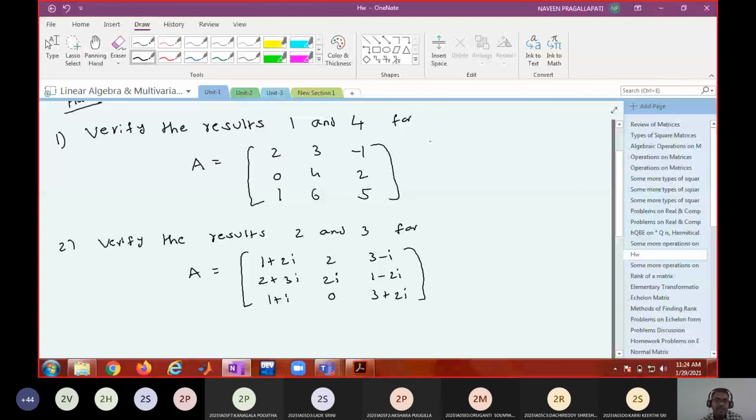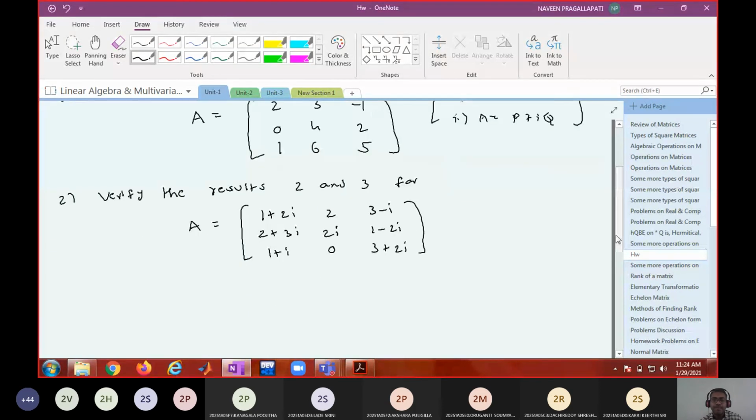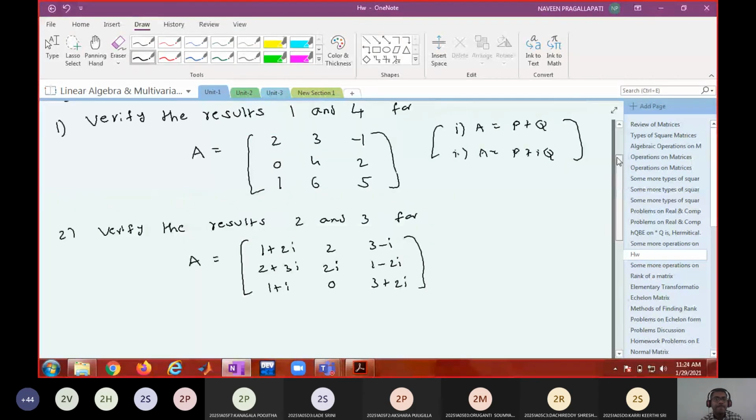That means what? In the first problem, express A equal to P plus Q, where P is symmetric and Q is skew symmetric. The fourth result means A equal to P plus iQ, where P is symmetric and Q is skew symmetric. Am I right?